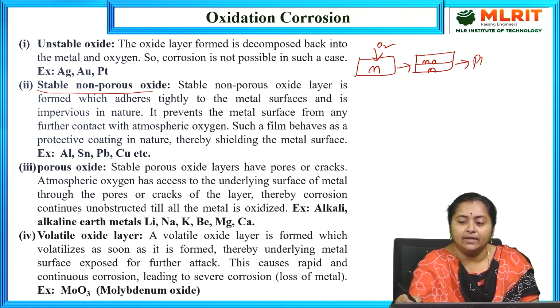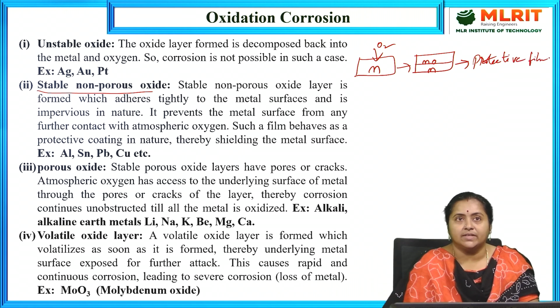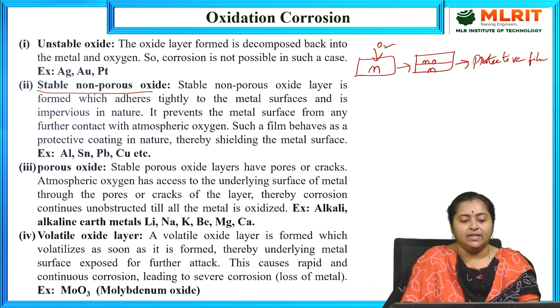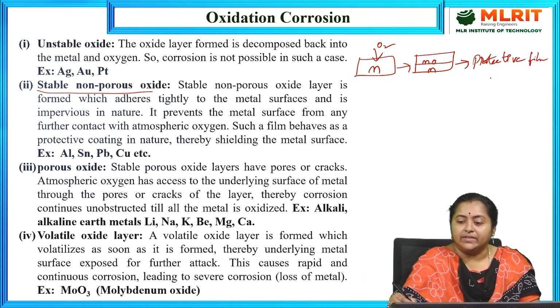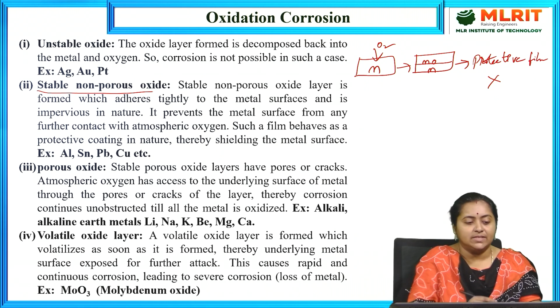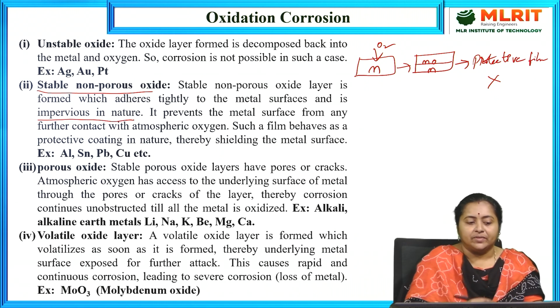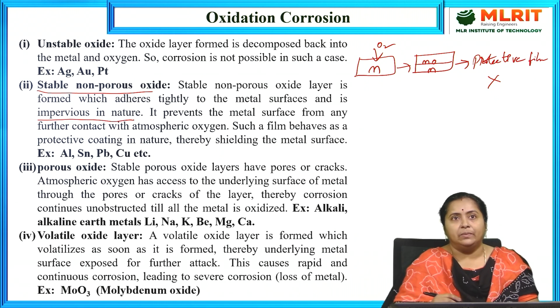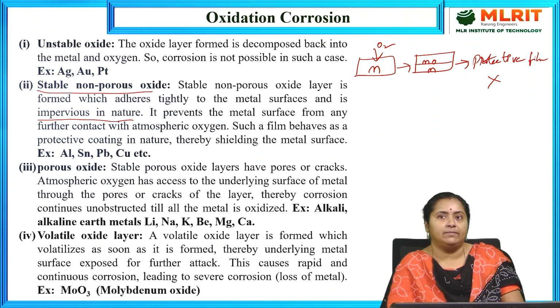If the produced metal oxide layer is purely stable in nature, it acts like a protective film, thereby preventing further corrosion reaction for the underlying metal. Protective film in the sense impervious in nature. Impervious means it doesn't allow the penetration of oxygen onto the underlying metal.